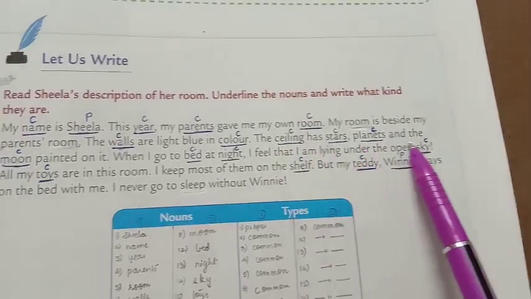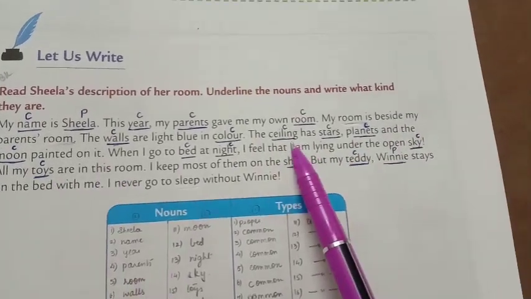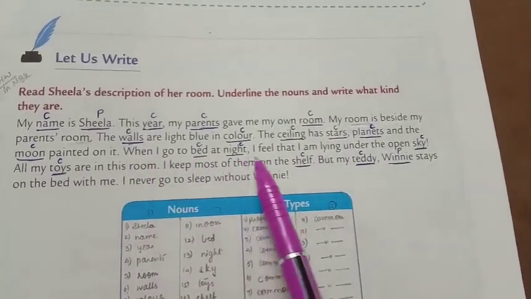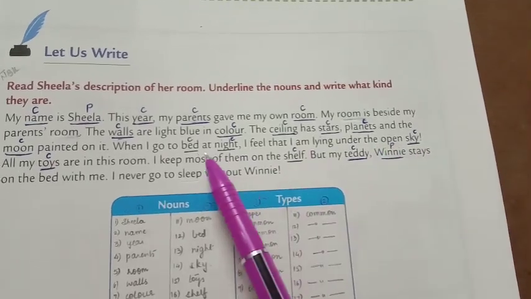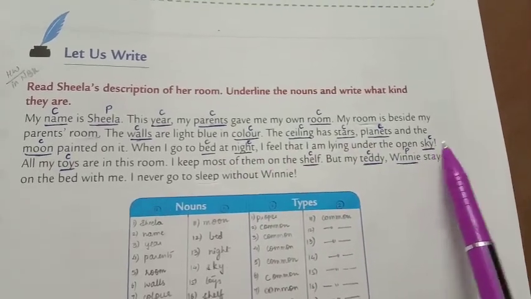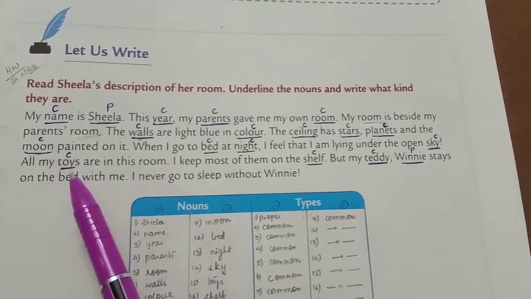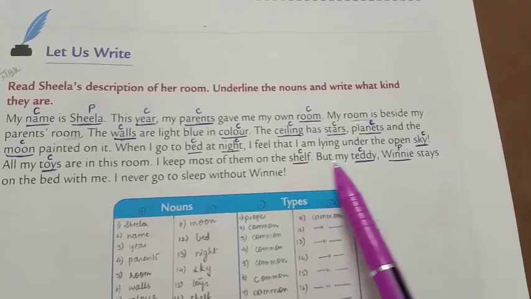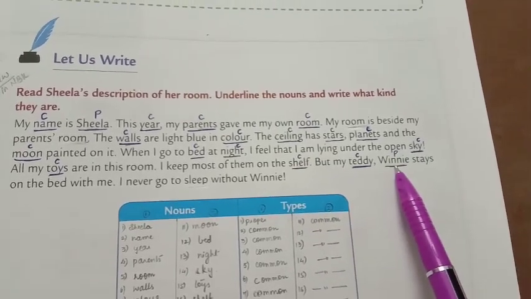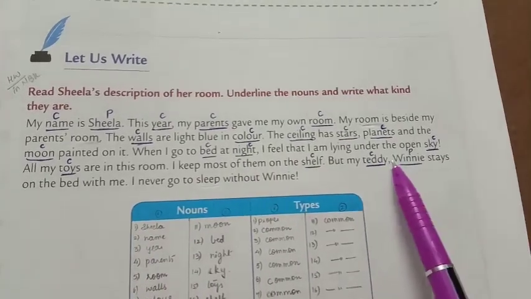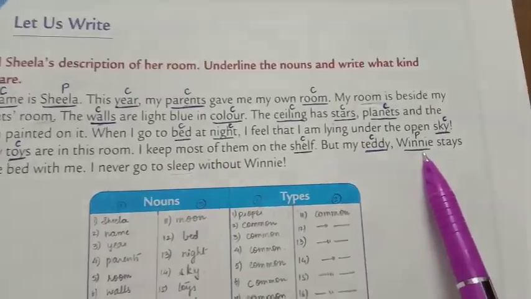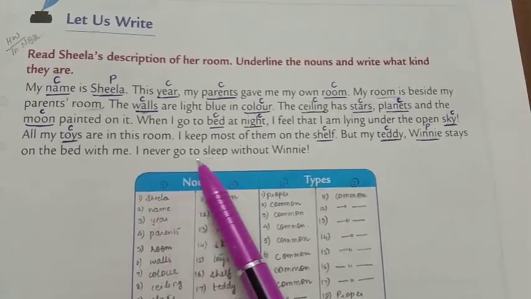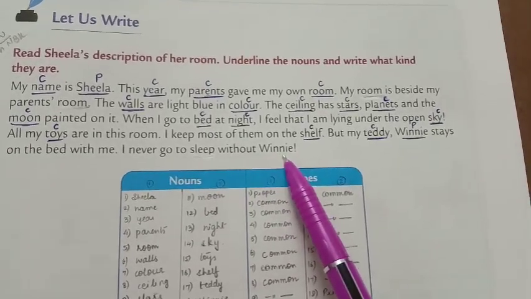The ceiling has stars, planets and the moon painted on it. All these are common nouns, ceiling, stars, planets and moon. When I go to bed at night, I feel that I am lying under the open sky. Bed, night and sky, all common nouns. All my toys are in this room. Toys common noun. I keep most of them on the shelf. Again, shelf is a common noun. But my teddy Winnie stays on the bed with me. Teddy is a common noun. Winnie is a proper noun. It's a proper name of the toy. I never go to sleep without Winnie. Again, Winnie is a proper noun.